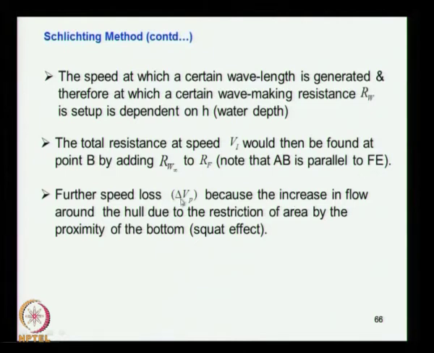Further speed loss, delta Vp, occurs because of the increase in flow around the hull, which I discussed on the board. Due to the constriction there will be a flow velocity, and there will be an increase in resistance due to the pressure changes and sinkage and all that. So I have already discussed the squat effect. It is coming from the squat, this further reduction in the pressure because of the wetted surface increase and so on.